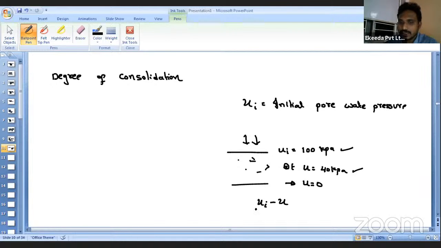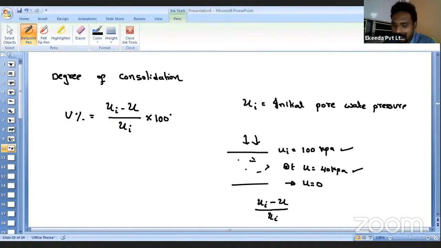So what is the reference value we have to consider if you want to find out the percentage? ui. So if you want to find out the degree of consolidation with respect to the pore water pressure, then you have to say initial pore water pressure minus pore water pressure at time t, divided by initial pore water pressure, multiplied by 100 if you want to get it in terms of the percentage. If you want to get it in terms of the decimal, then don't multiply by the 100 value. Okay. And suppose, let us say, we will find it with respect to the settlement.